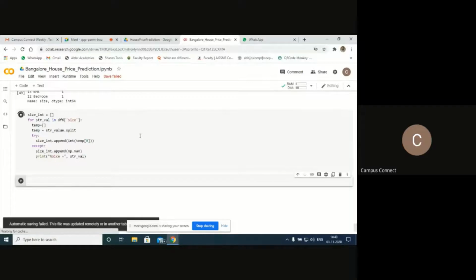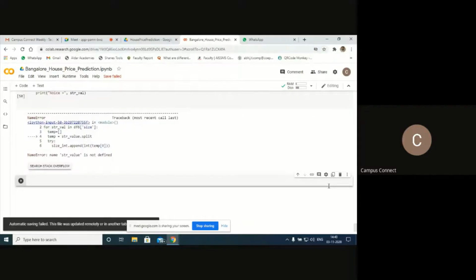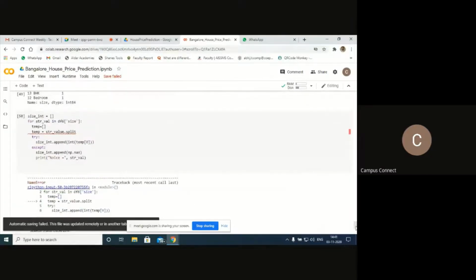There is an error, str value is not defined. I have not defined str value. Str value is not defined. What is the error here?